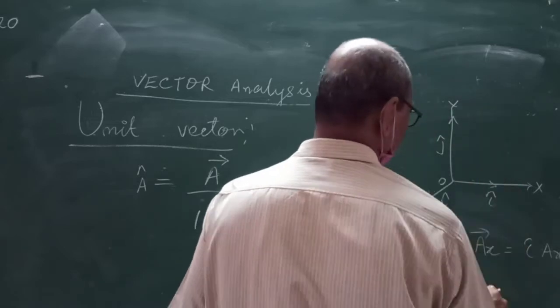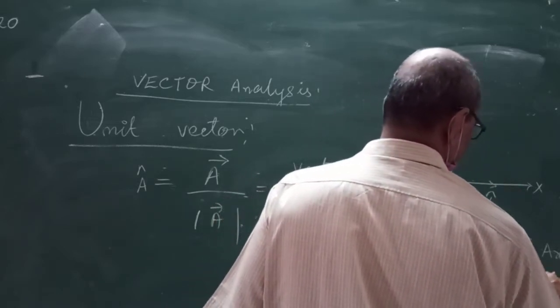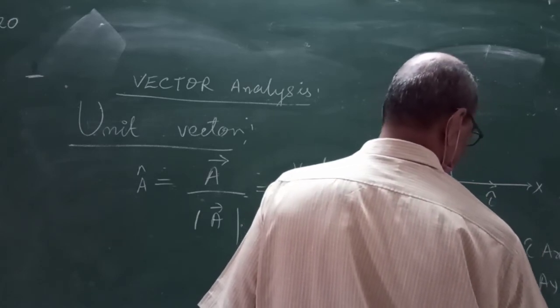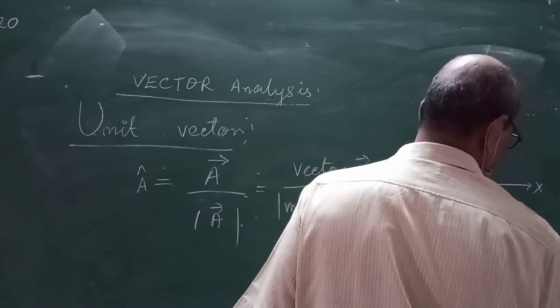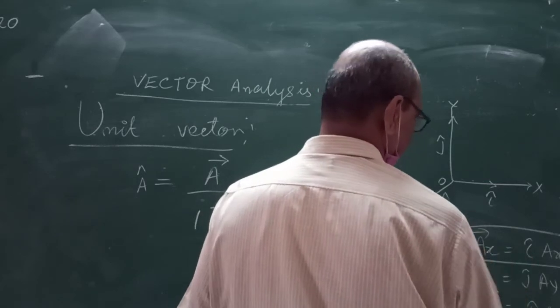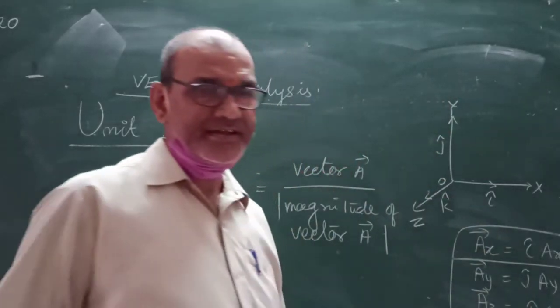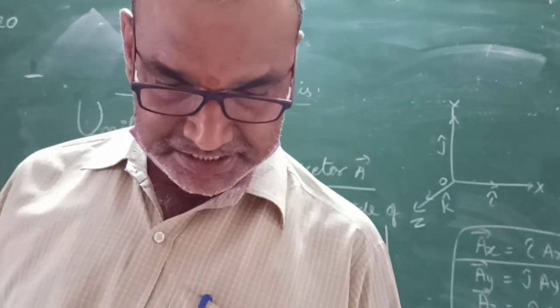Along the y-axis, vector Ay is J cap Ay. Along the z-axis, K cap Az. That is the use of unit vectors: along the x-axis I cap, along the y-axis J cap, along the z-axis K cap. Is it clear?